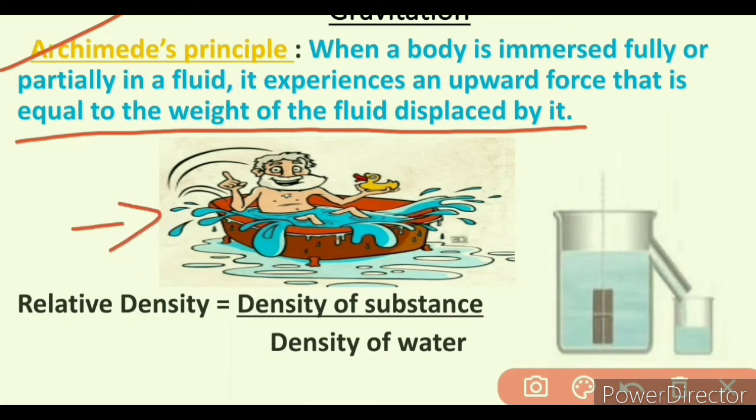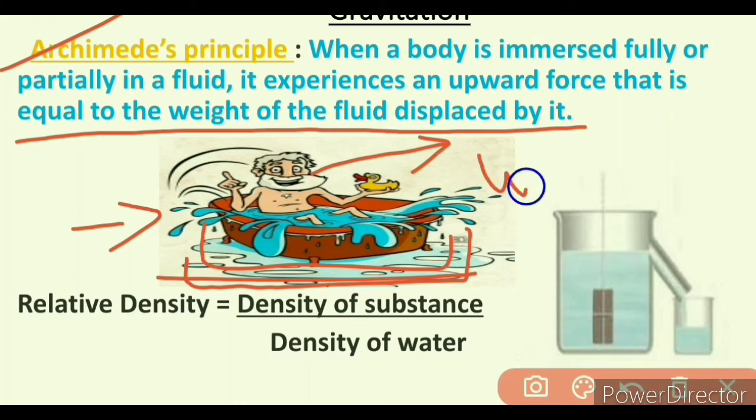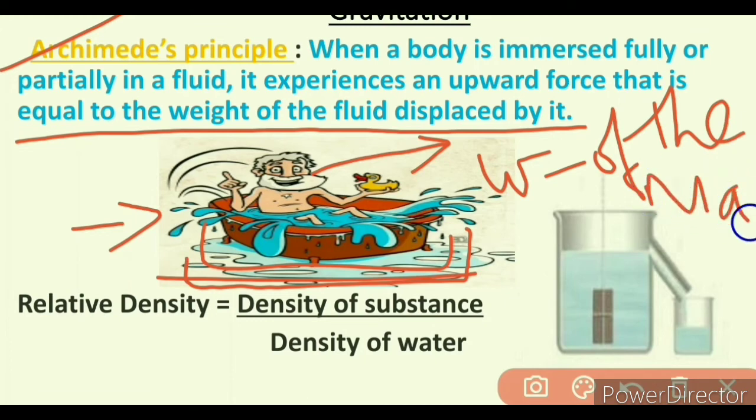When a man enters a bathtub that is filled with water, water is displaced. If we want to know how much water is displaced, we can know easily by using Archimedes principle, which says the displaced water's weight is equal to the weight of the man. That means if we know the weight of the man, we easily know how much water is displaced from the bathtub.